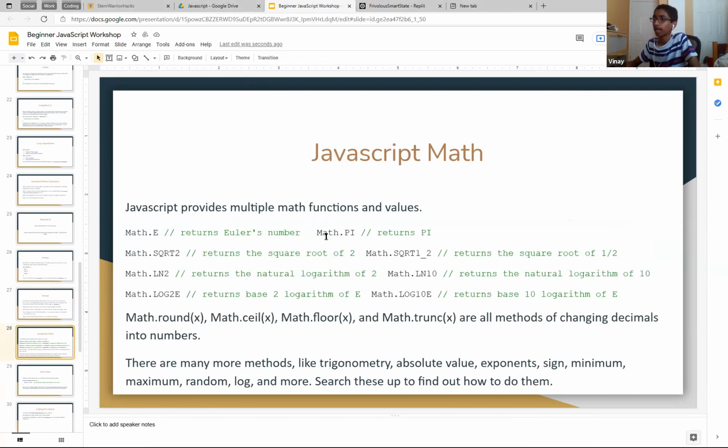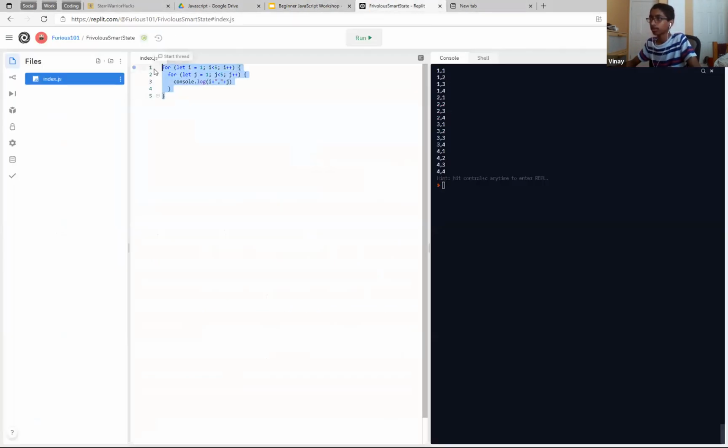Then JavaScript math. Okay, negative indexing. I'm pretty sure it is allowed. Let me give you an example. I'm going to put these in quotes. My bad. 2, 3, 4, 5.